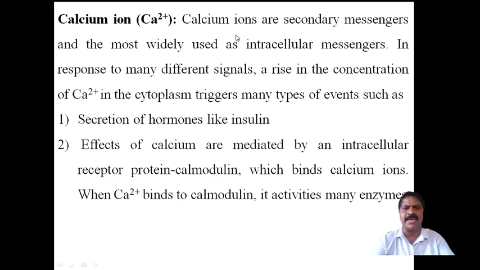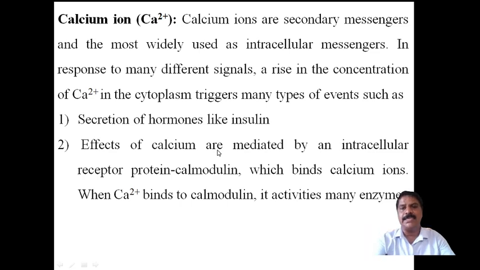Calcium ions are the secondary messengers most widely used within cells. In response to many different signals, a rise in the concentration of calcium in the cytoplasm triggers many types of events, such as secretion of hormones like insulin.